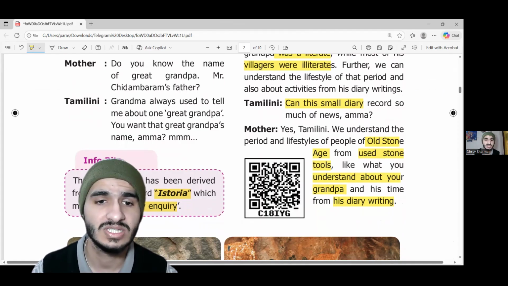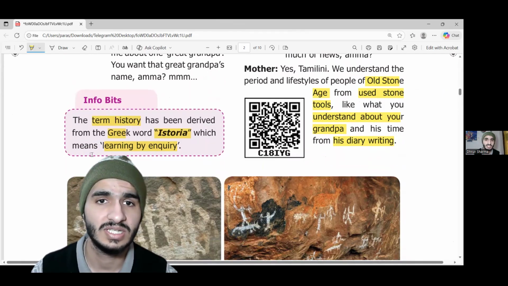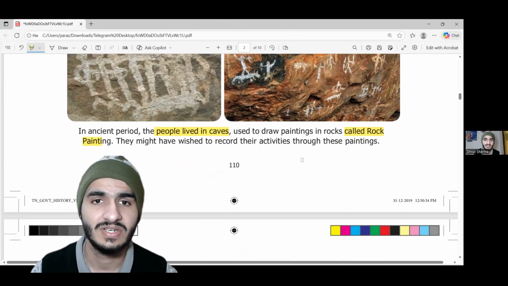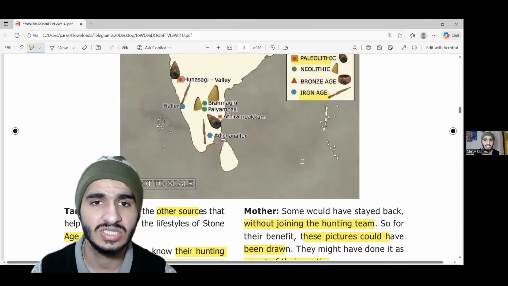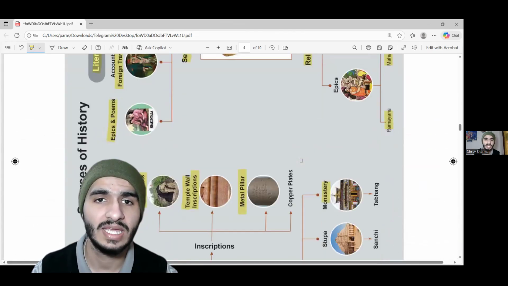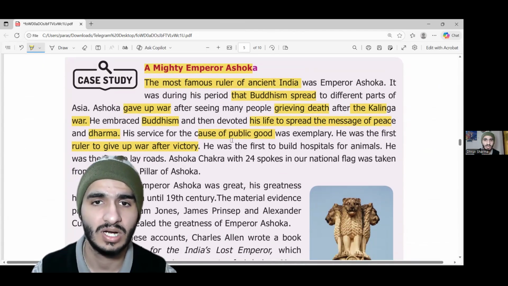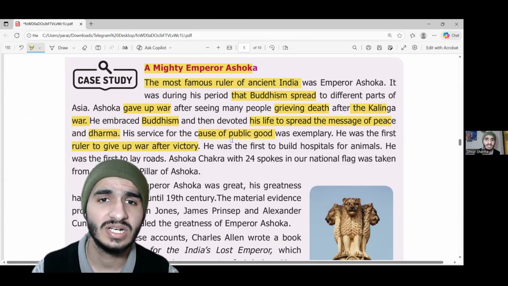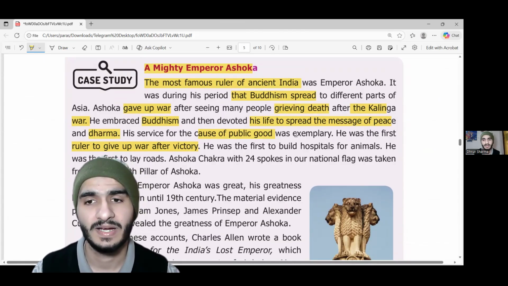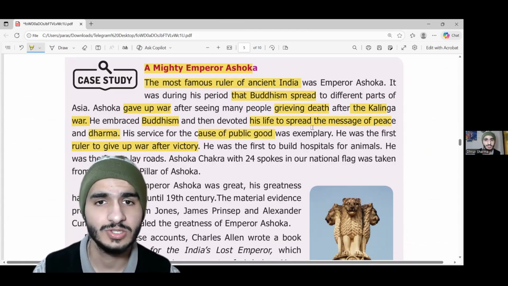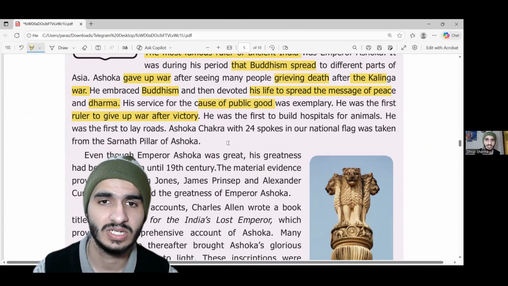Similarly, history is all about learning through inquiry, because we just learned that history is derived from the Greek word historia, learning from inquiry. We learn about our history through excavation sites, through wall paintings that we just discussed. So similarly, many of you will think, why is discussing Ashoka so important? Ashoka is like an ancestor of Tamil. So understanding Ashoka will bring a certain kind of intelligence to us, like what the time period on the Indian subcontinent was like when Ashoka lived. Now let's discuss the other things that we will learn.